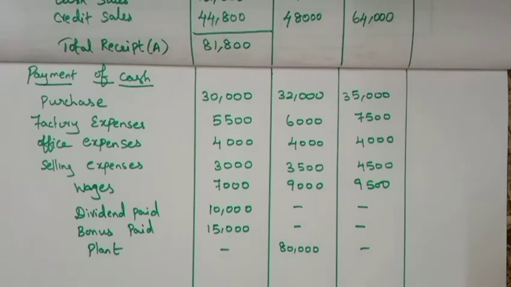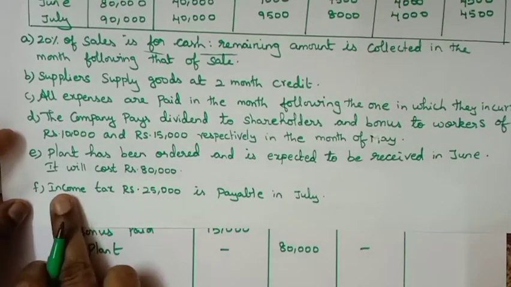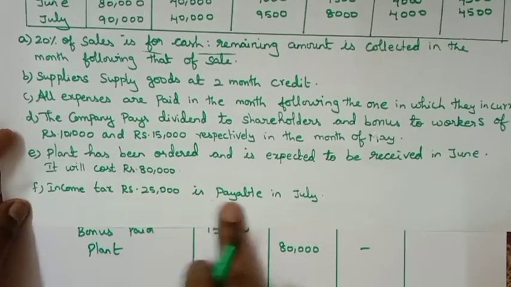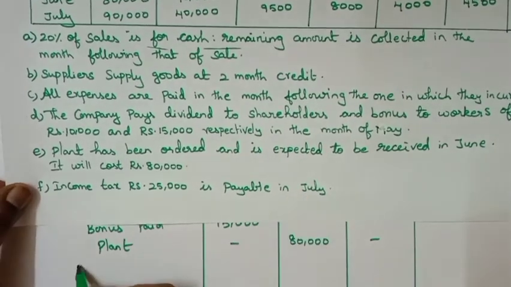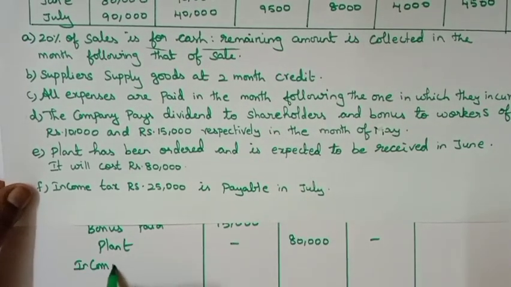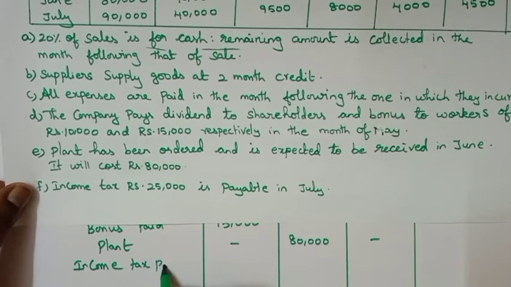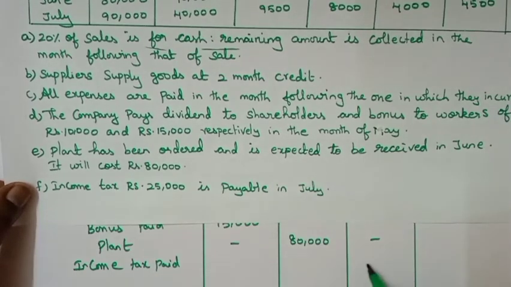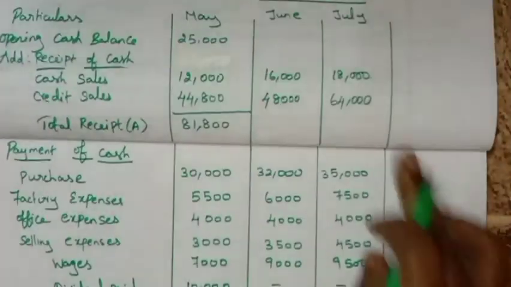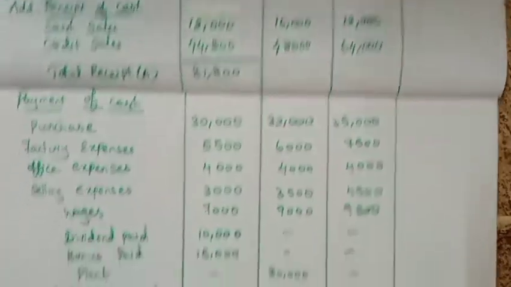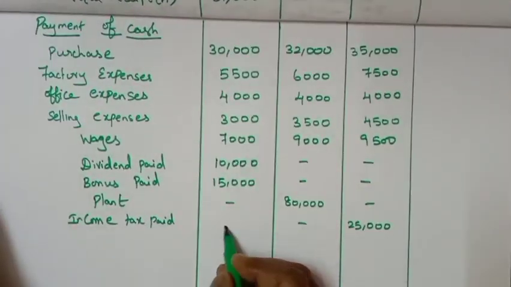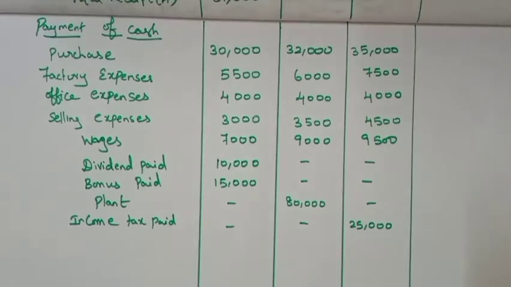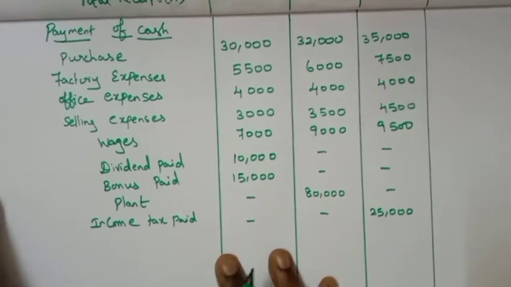The last adjustment: income tax paid in the month of July, rupees 25,000. Directly write 25,000 in the month of July. Rest of the months, dash. Now add all the payments.